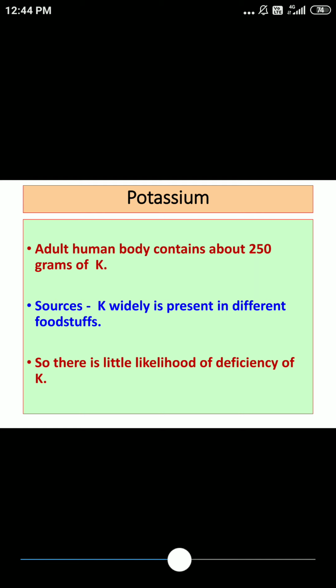Banana is a very good source for potassium, so don't forget these common sources. As it is widely present in different foodstuffs, there is little likelihood of deficiency of potassium.